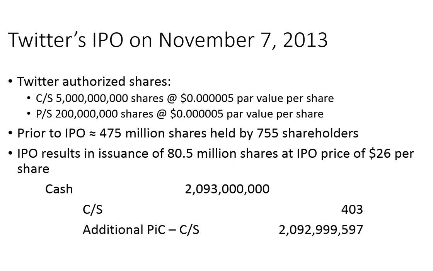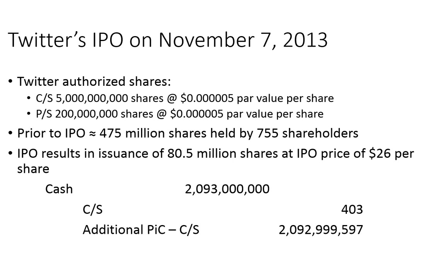The 475 million shares that are already held were not issued in a public forum. There were only certain individuals and certain institutions that were even permitted to buy those initial shares. So the IPO for Twitter is just dealing with the 80.5 million shares that were issued on November 7th at an original issue price of